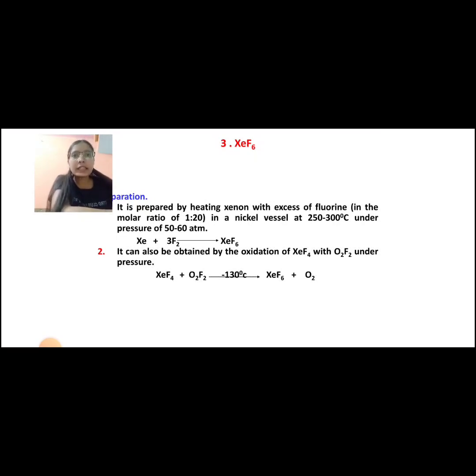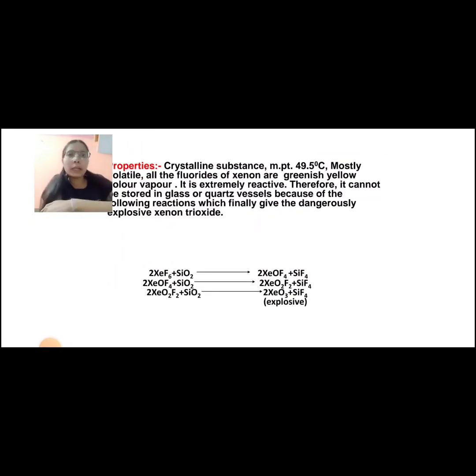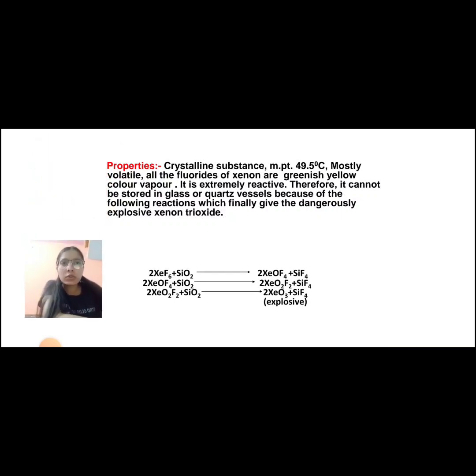Second way is it can also be obtained by the oxidation of XeF4 with O2F2 under pressure. When we react XeF4 with O2F2 at -130 degrees Celsius, we can get XeF6 plus O2. Now let's see its properties. Crystalline substance. Its melting point is 49.5 degrees Celsius. Mostly volatile. All the fluorides of xenon are greenish yellow color vapor.